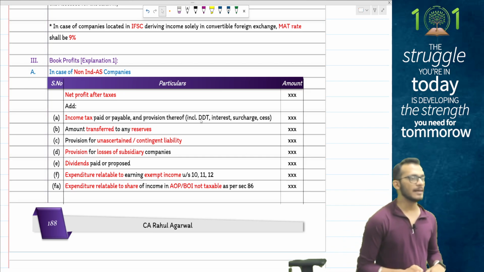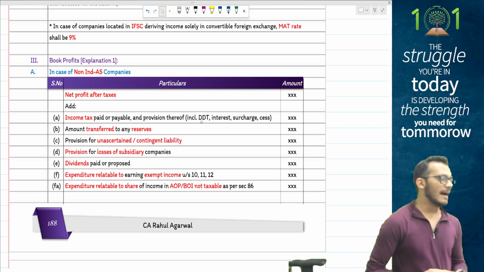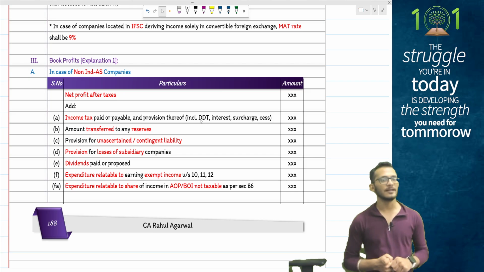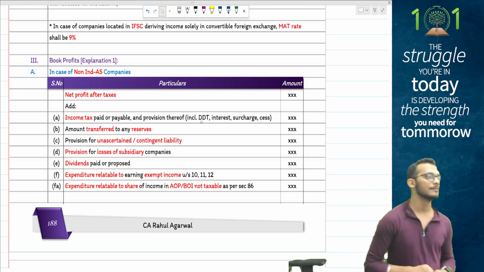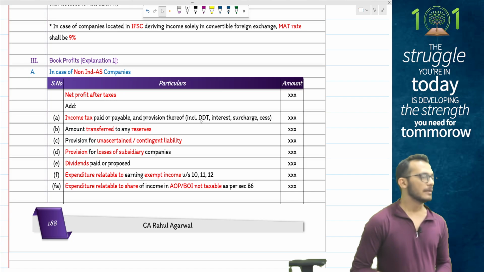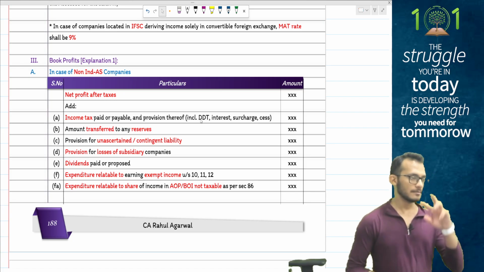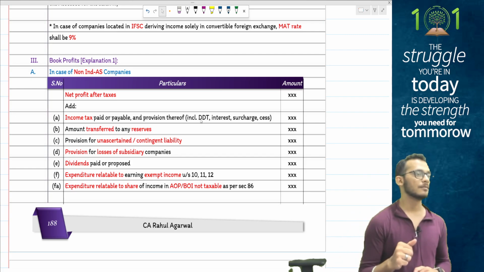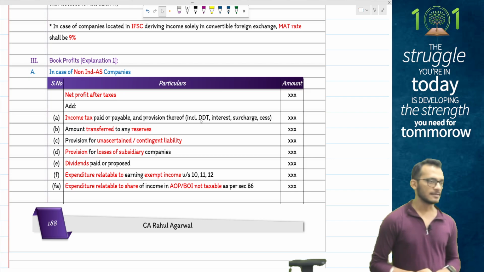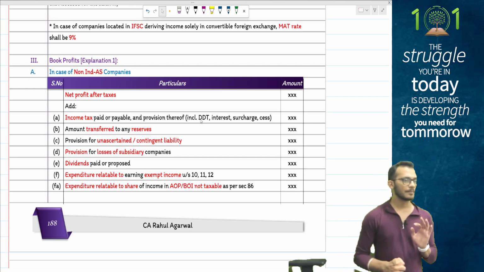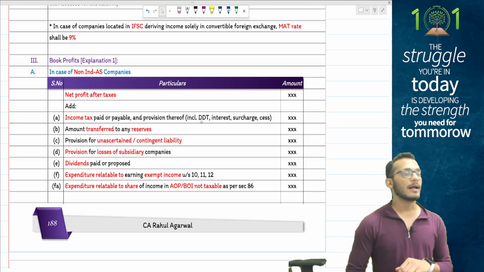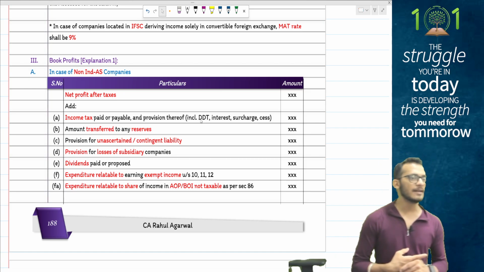Second, on the screen, people, any amount which is transferred to reserves, ideally this amount should not be there in the P&L as per accounts itself, but if you are transferring anything from the P&L to reserves, that will get disallowed because it's not an expense. On the contrary, if you are moving any amount from reserves to the P&L, that will also not be taxed, that will be reduced. Point number 3 says, any kind of provision for contingent or uncertain liability will get disallowed.